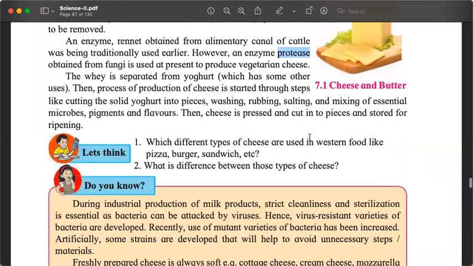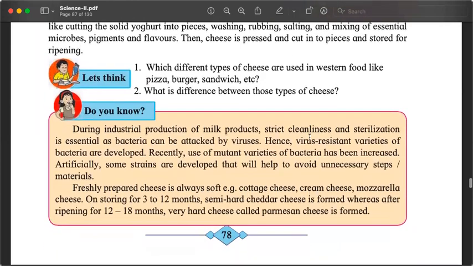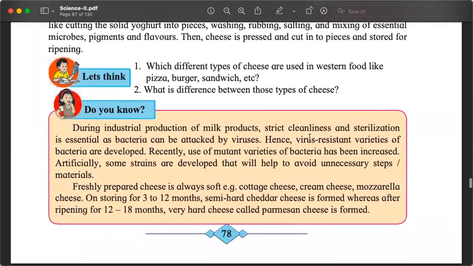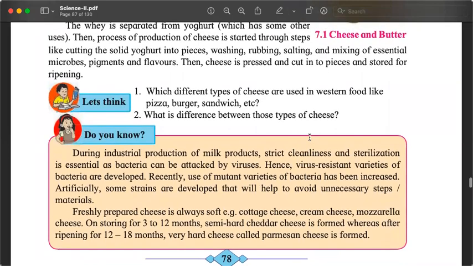Remember, there are various kinds of cheese, not generally used in India, but available in India also. What we commonly use at home is the cottage cheese, which is freshly produced, and it is soft. Some cheese are soft, some cheese are hard, some cheese are very hard. It depends on how long we have kept it to mature. If it is fresh, it will be soft like cottage cheese, cream cheese, mozzarella.